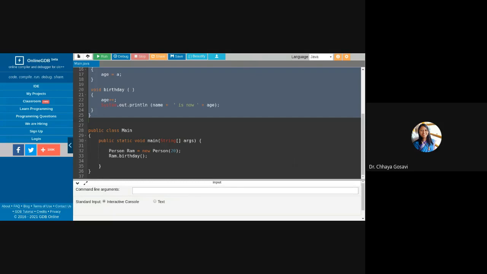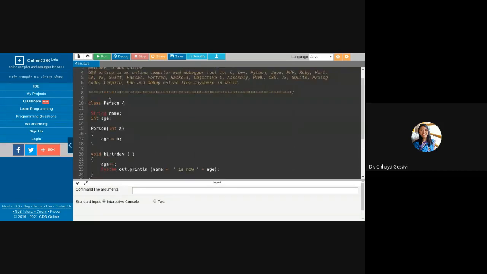If I execute this, so note that I have created a class Person with two variables, name and age. This is a constructor, a special function whose name is similar to that of the class, and we can pass parameters to it, and this is used to initialize variables.